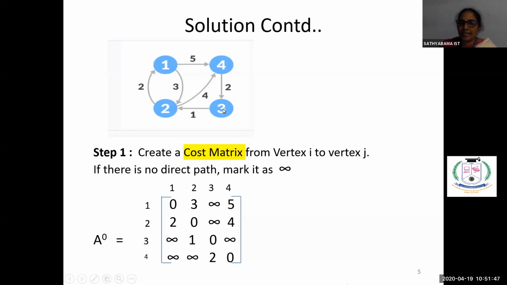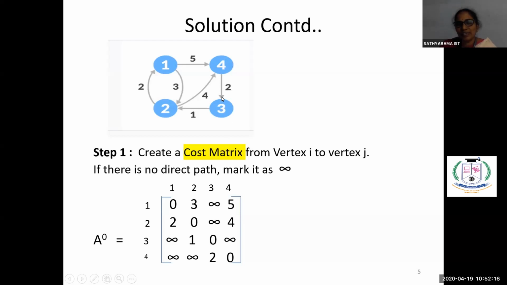So from vertex 3 also you have to find what is the cost of going to all the other vertices. Now, what is the cost of going from 3, 1? 3, 1, there is no direct cost, so we are saying it is infinity. Then next is 3, 2. 3, 2, we have a direct path from 3 to 2, so we are saying it is 1. Then 3, 3 itself, it doesn't have any cost, so it is 0.